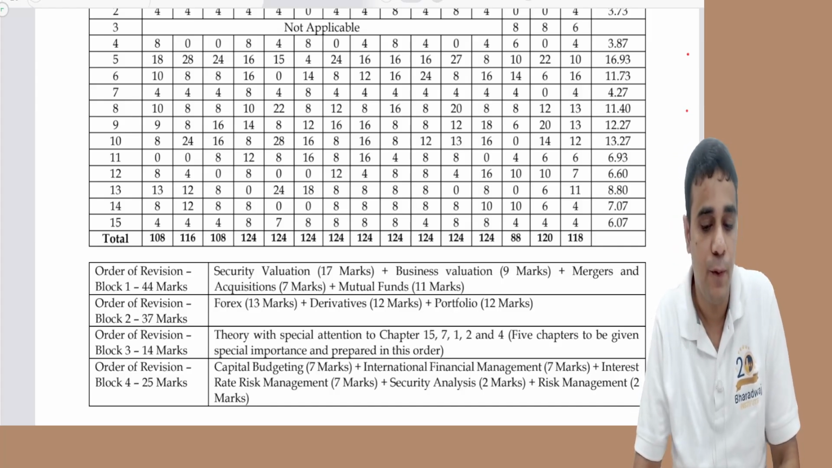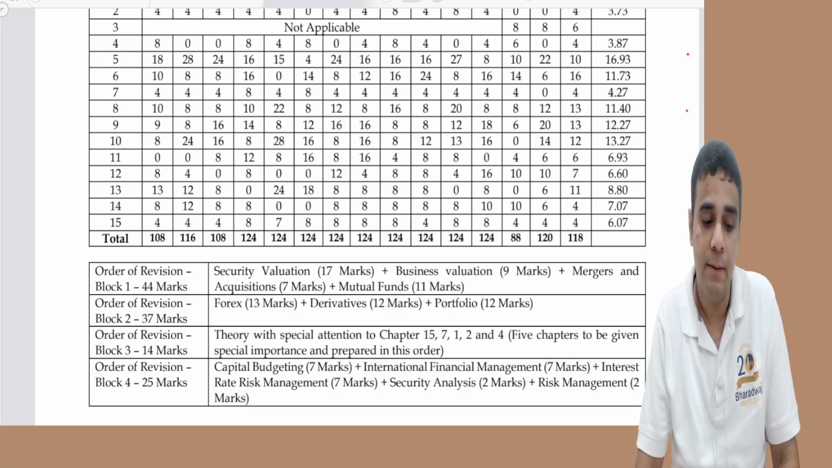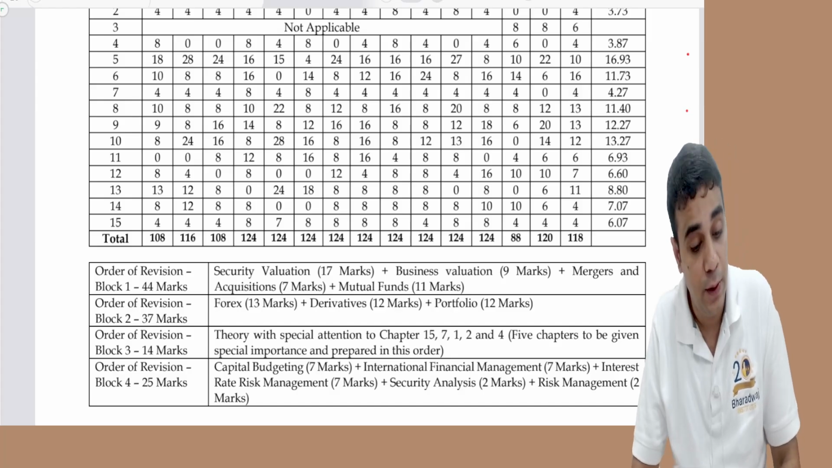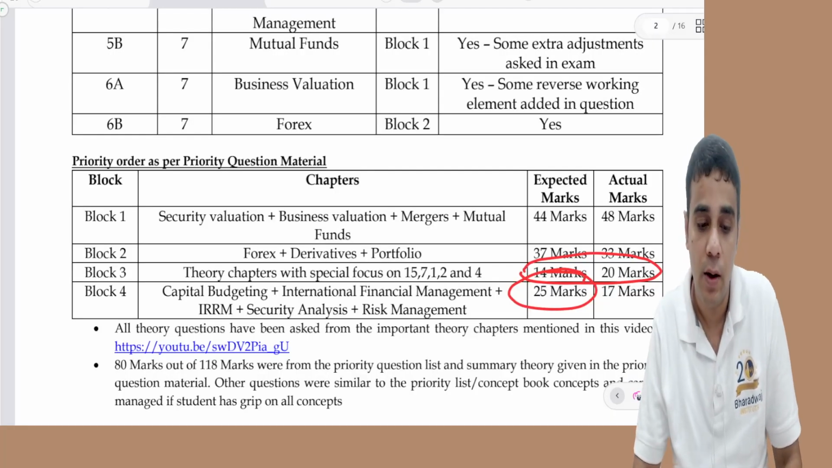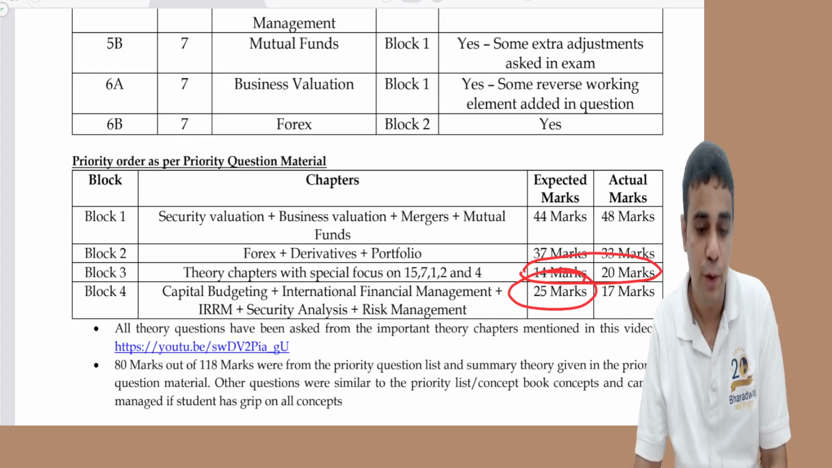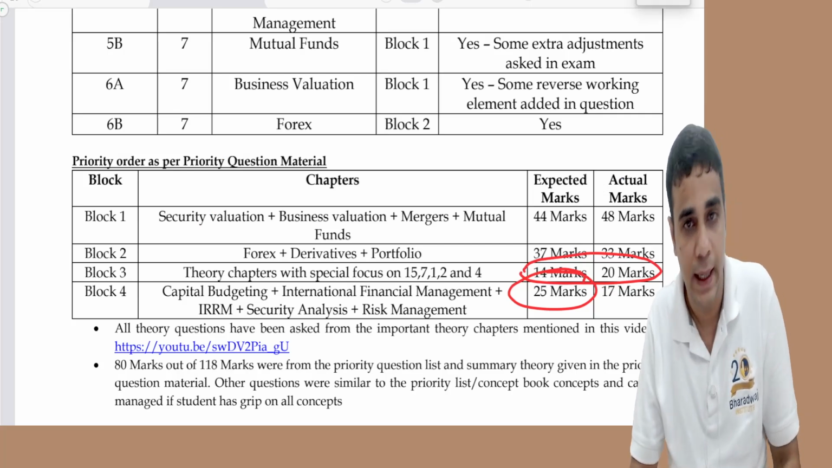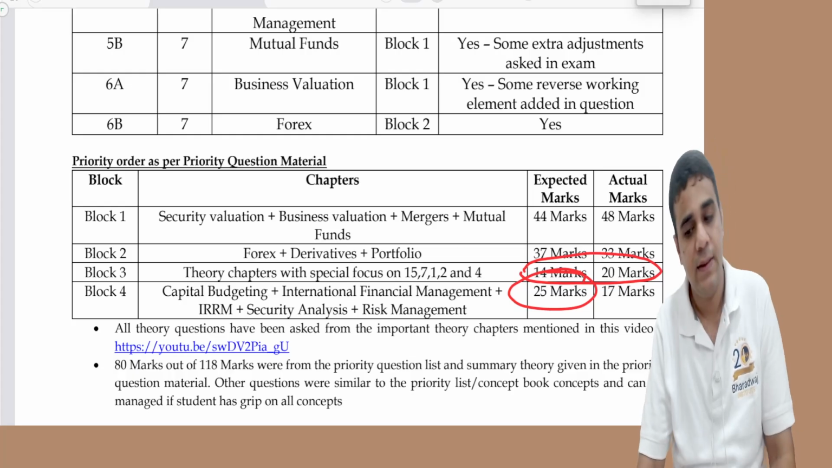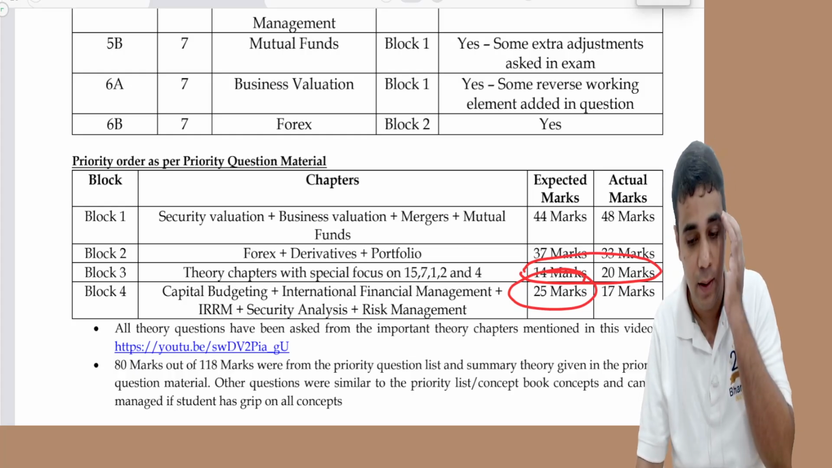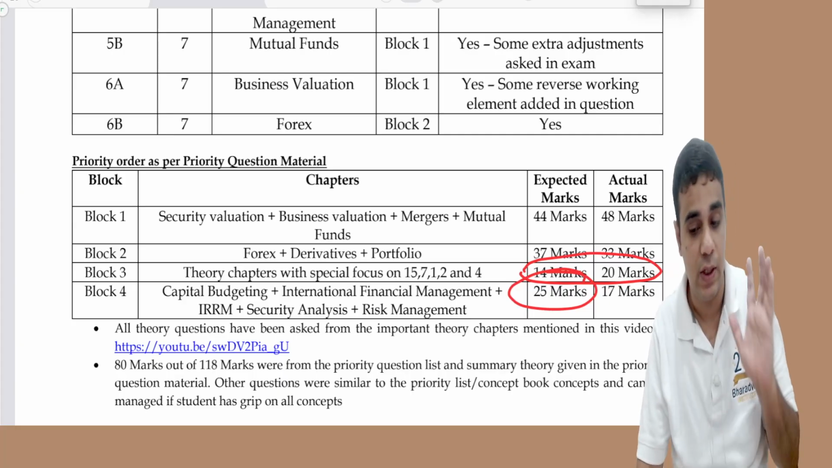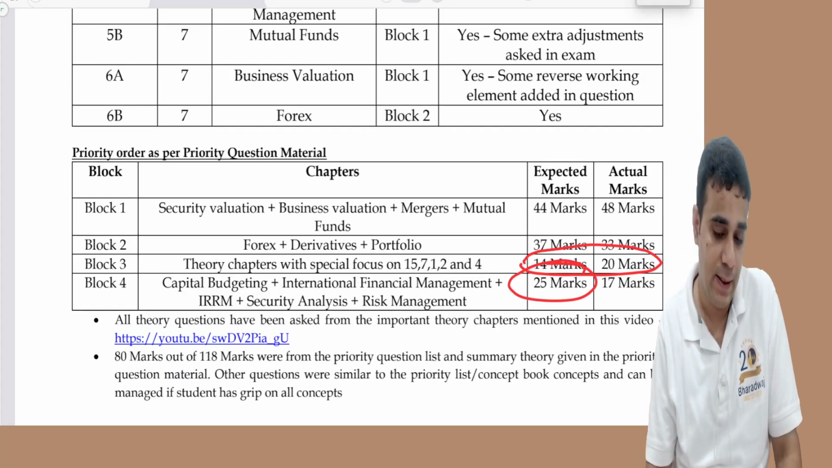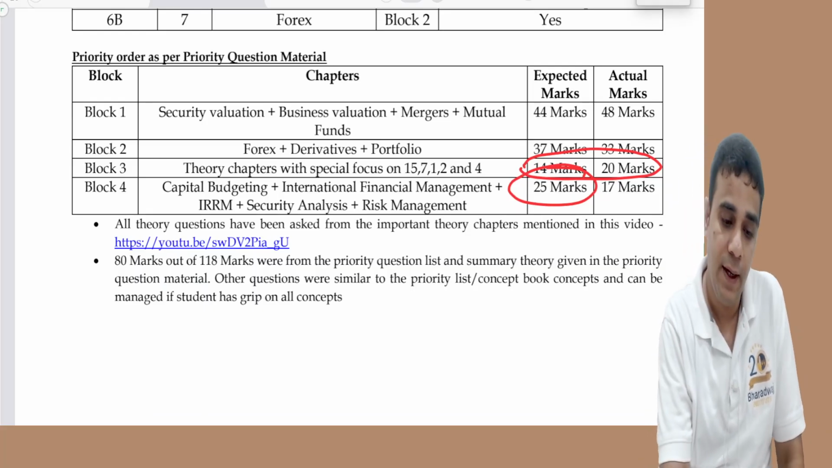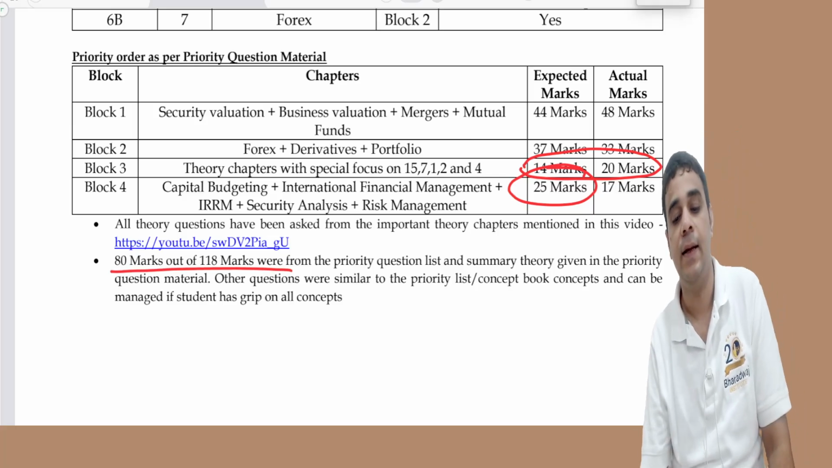Forex, derivatives and portfolio, 37 marks have been tested. Then special attention to 15, 7, 1 to 4 and 25 marks for the last block. So going by the blocks of different chapters, if you had gone through the preparation using these blocks, block 1 and block 2 itself would have given you 81 marks of the practical questions. Theory questions, sorry, 81 marks, and theory questions 20 marks from those chapters. In case you had not done block 4 also, it could have been easier. And I had also released a priority question material. There I could find that 80 marks out of 118, including the theory question.